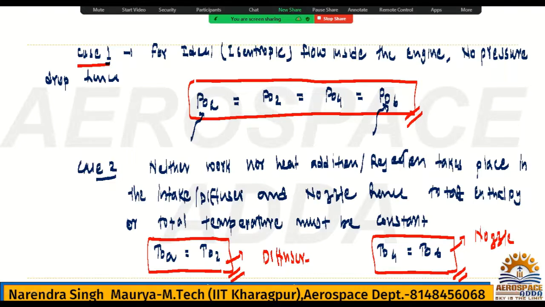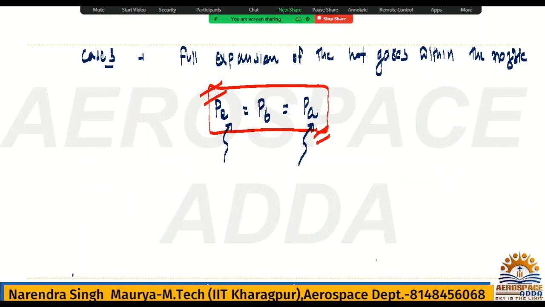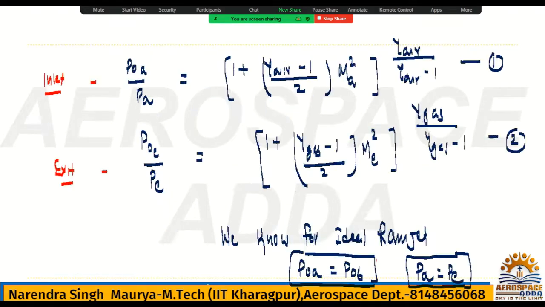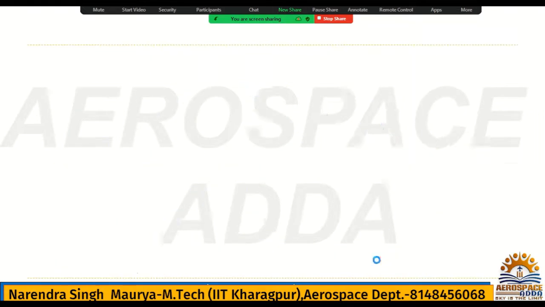T0E. T0E exit total temperature. So T06 is equal to T04, and similarly T02 is equal to T0A. Right? So now T06 you can write T04 now. Yes or no? So we can replace this, and because exit and inlet Mach is what same, again you can solve, you will get that.